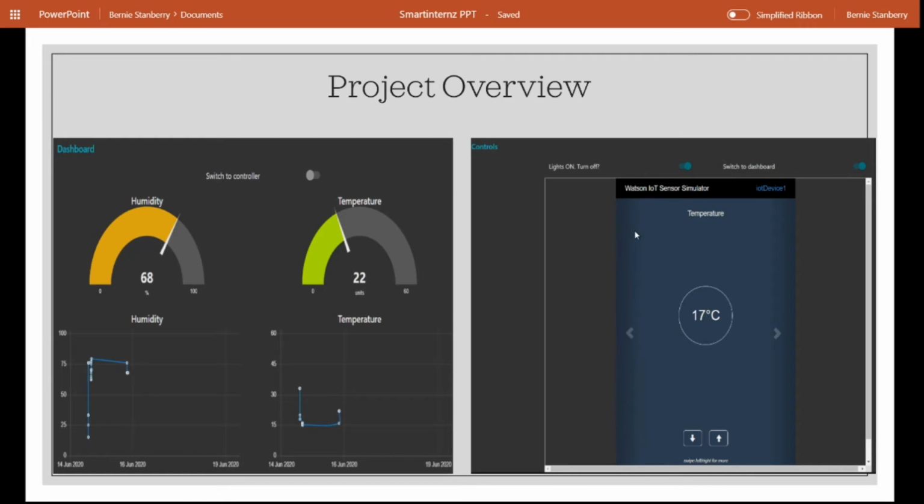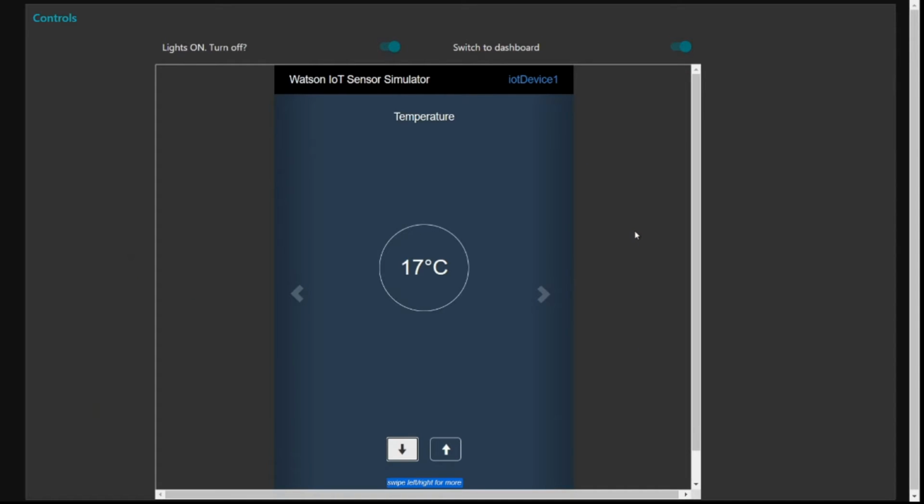Keeping the user experience at its best, I decided to use just these two pages. Now let's have a look at our real-time dashboard. Switching to our dashboard, as you can see, this is our dashboard, and this is our control side of the dashboard. In this control side, this is my primary controller. This controller updates my controllers which are placed on the farm and connected using the IBM Watson IoT platform. It helps me to control the climatic condition of the soil. As you can see, it is a temperature controller, and at the current time my temperature is 17 degrees Celsius.